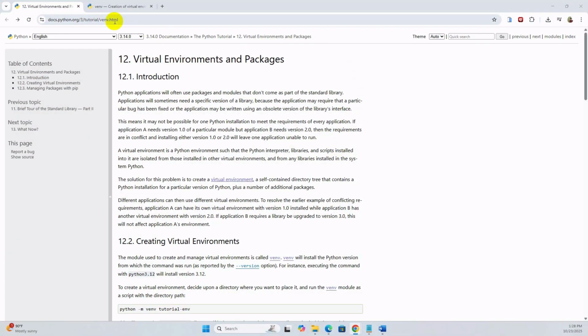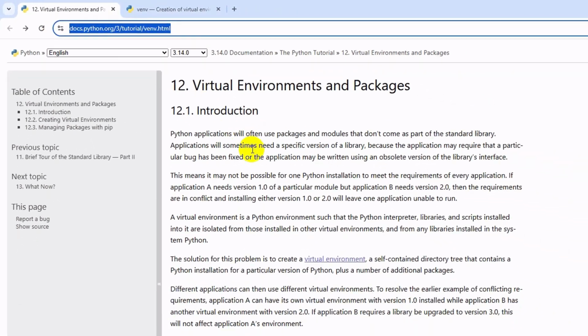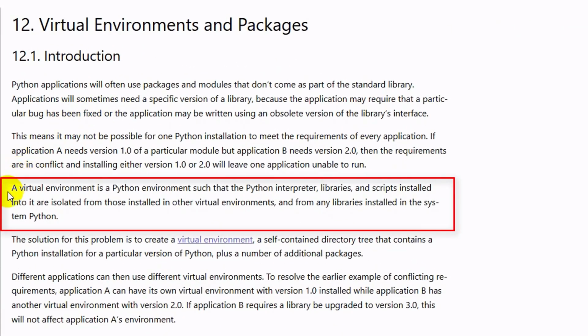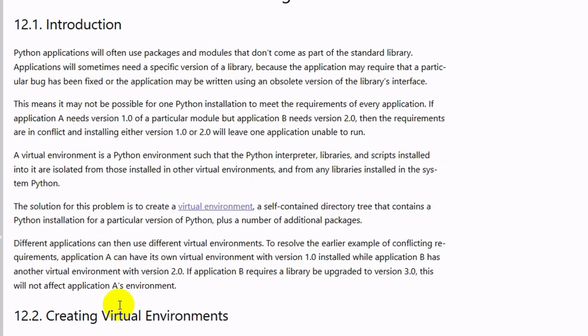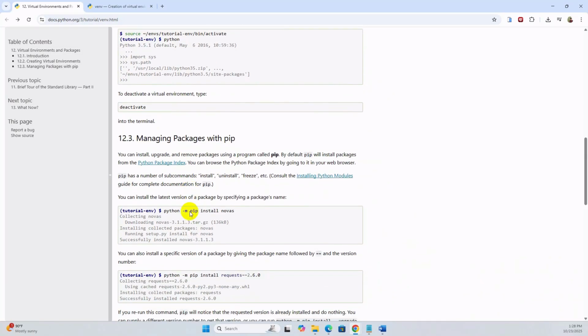You can get the official Python virtual environment documentation from docs.python.org. According to the documentation, a virtual environment is a Python environment such that the Python interpreter, libraries, and scripts installed into it are isolated from those installed in other virtual environments and from any libraries installed in the system Python. In short, it's like having a mini version of Python dedicated to each project.